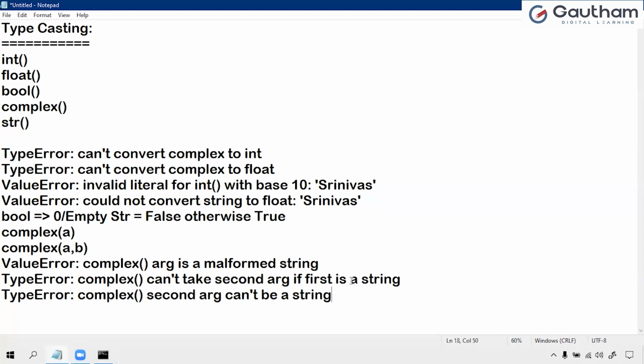So here we are observing some errors, right? If you know the type of the error, then it is easy to understand and easy to rectify that error. So here we observe two errors. Type error: whenever it is not possible to convert from one data type to another data type, then you will get a type error. Whenever you are not taking a valid value, at that time you will get a value error.